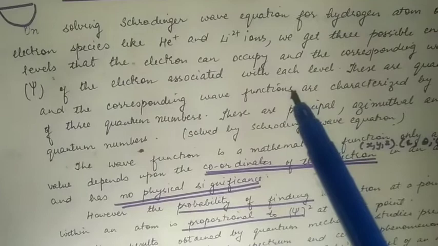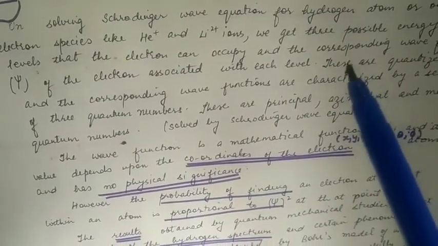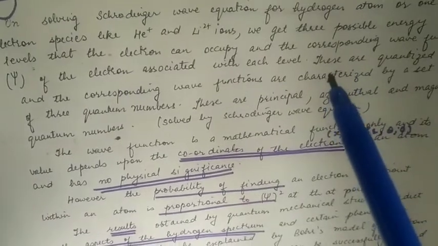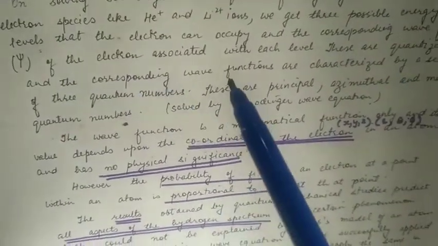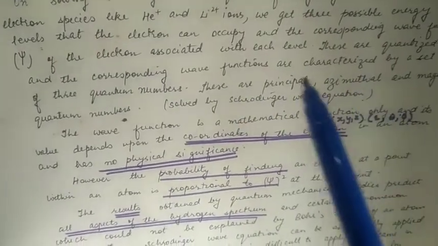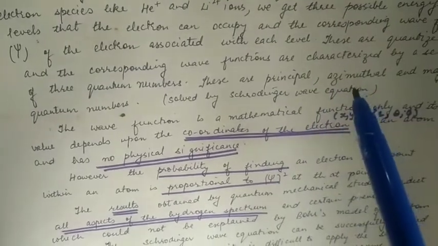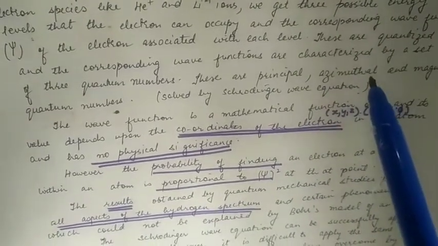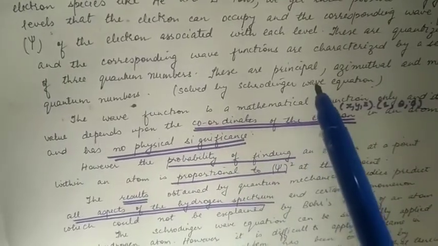So that means we know the energy levels where the electron may be present. These are quantized and the corresponding wave functions are characterized by a set of three quantum numbers. These quantum numbers are principal quantum number, azimuthal quantum number and magnetic quantum number, which are solved by the Schrödinger wave equation.